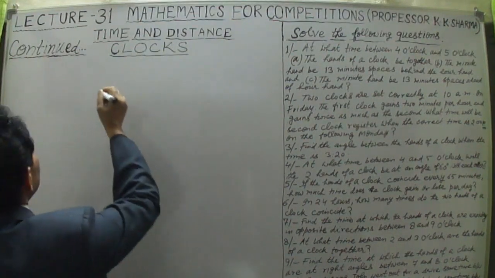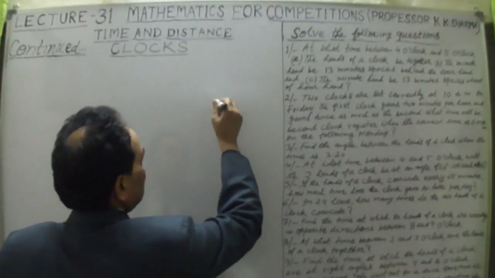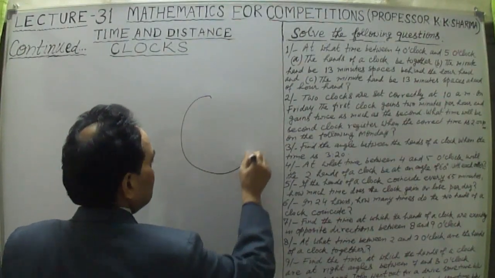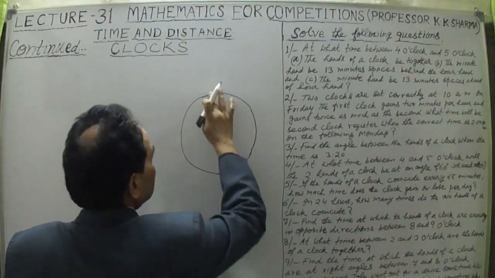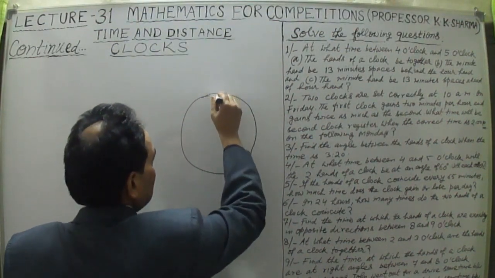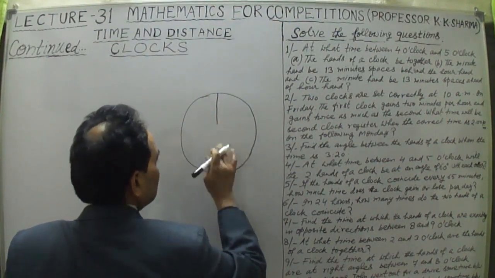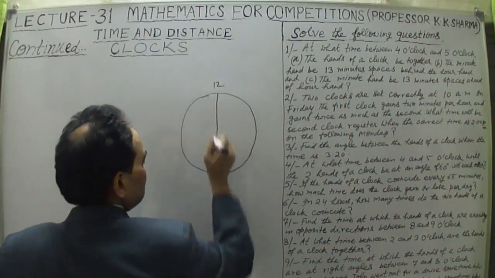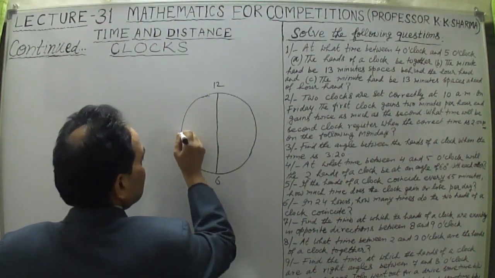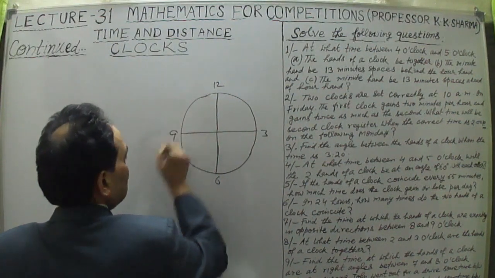First, let me define what a clock is. Let me draw a clock here. Suppose this is the clock and this is the vertical straight line. This is 12, this is 6, and here is the horizontal line. This is 3 o'clock, this is 9 o'clock.